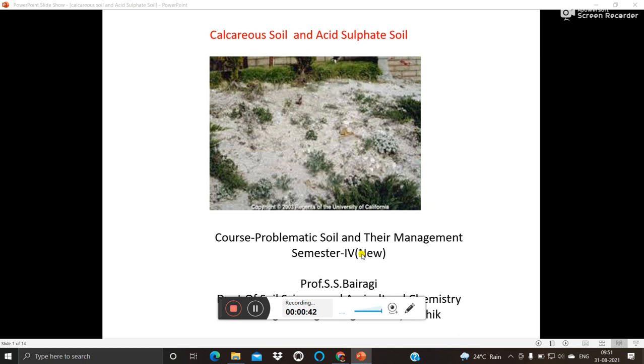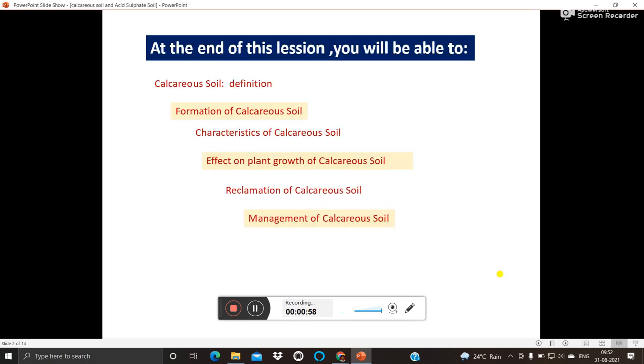So let's see what is meant by calcareous soil, its effect, and how to manage calcareous soil. Then about acid sulfate soil, its effect, and how to manage acid sulfate soil. So in this chapter, we will see the definition of calcareous soils, characteristics of calcareous soil, effect on plant growth, reclamation of calcareous soil, and then management of calcareous soil.